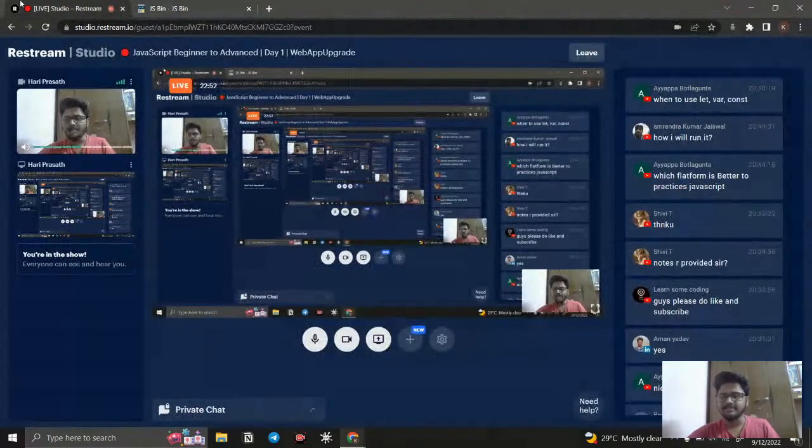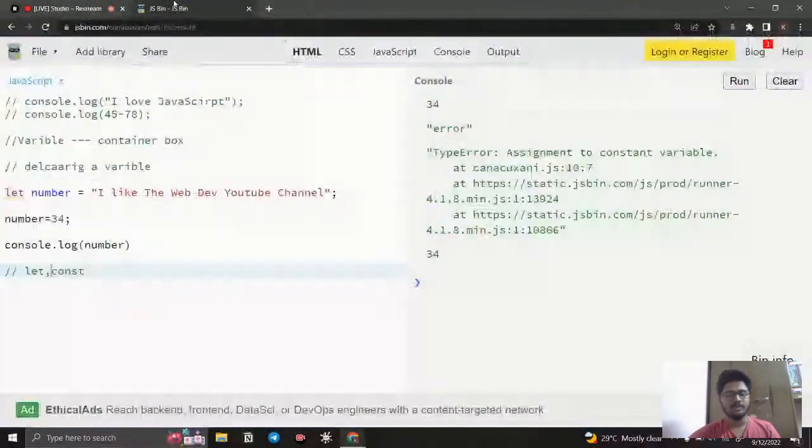How will I run it, and when to use let, var and const? I will explain how to run it. You are asking how to work with JSBin, you can just google it and find it out. And what is the difference between let, const and var?